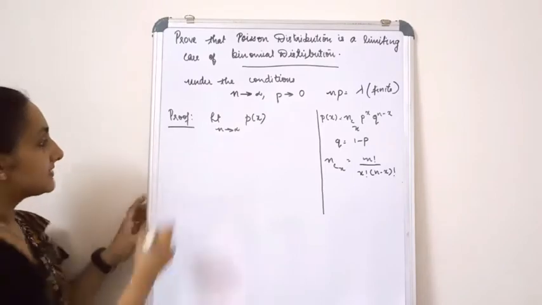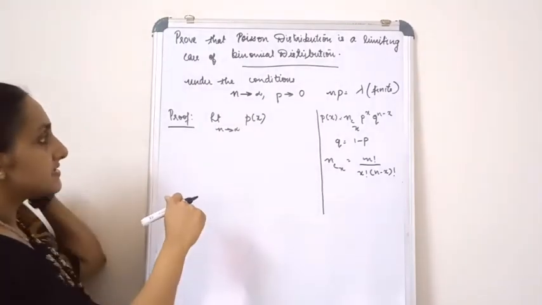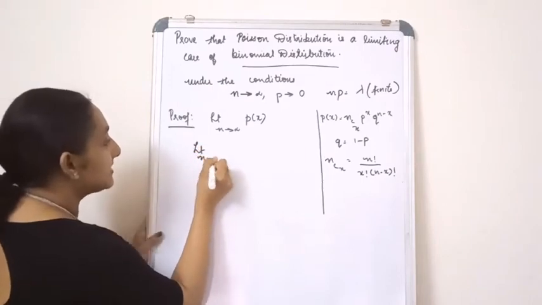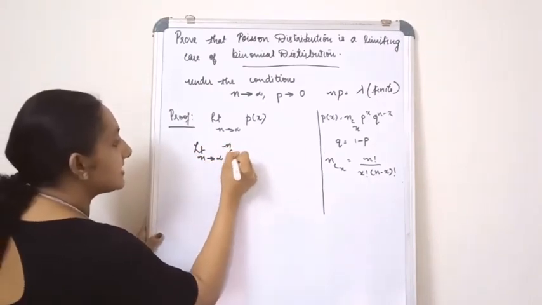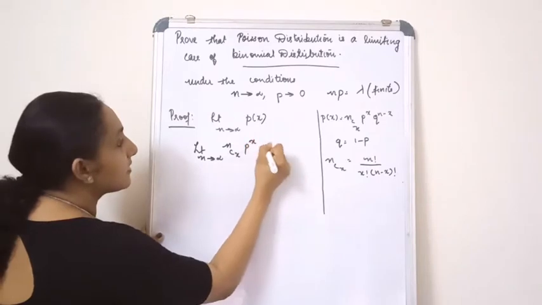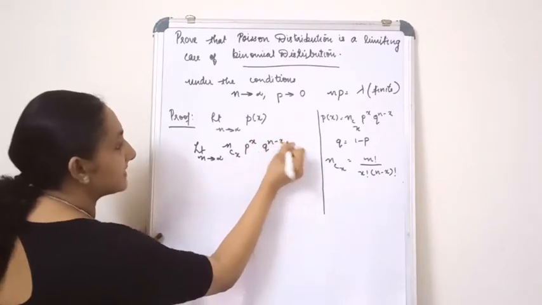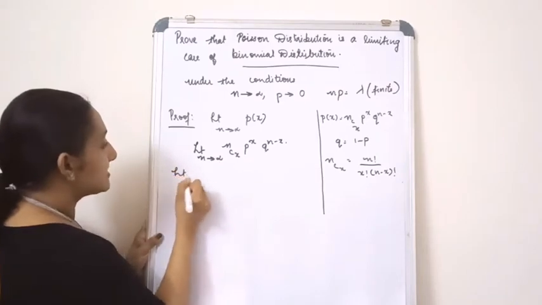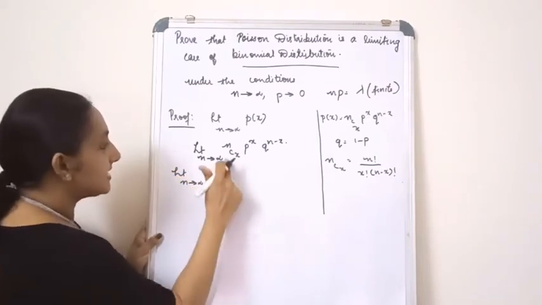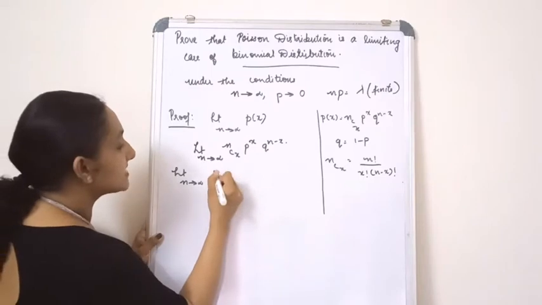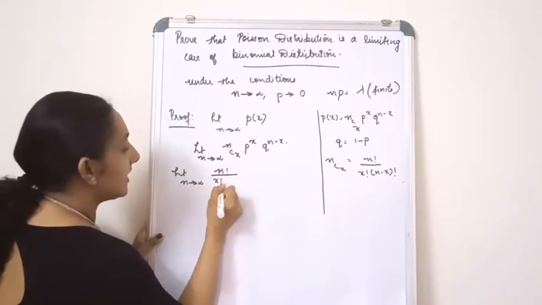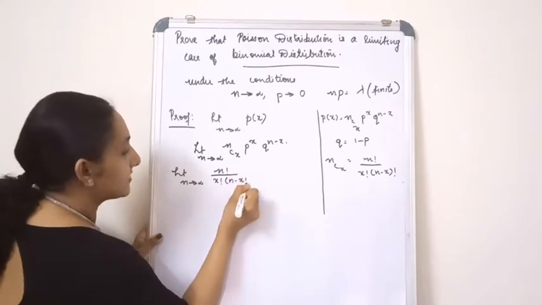So these three things you just keep in your mind. Fine. Now let's start. Limit n tends to infinity P(x). Instead of this, I can write limit n tends to infinity nCx p raised to x q raised to n minus x. Now in the next step, limit n tends to infinity, instead of nCx I write n factorial divided by x factorial into n minus x factorial.